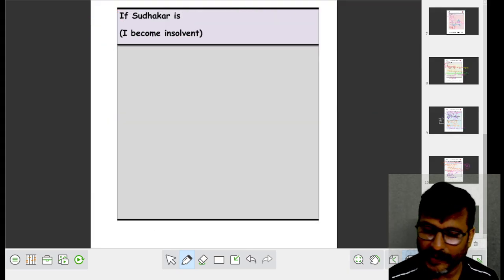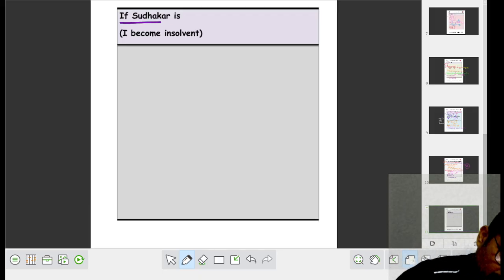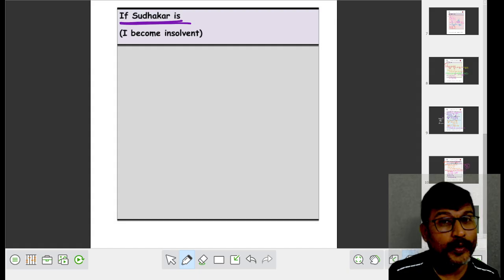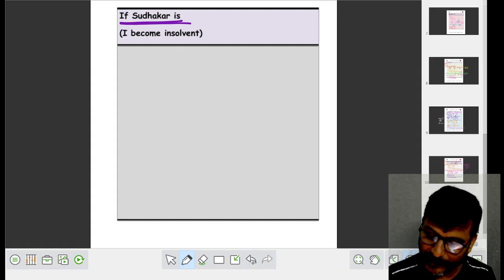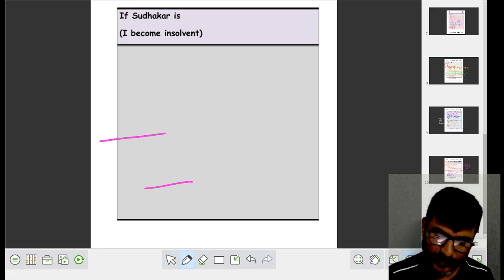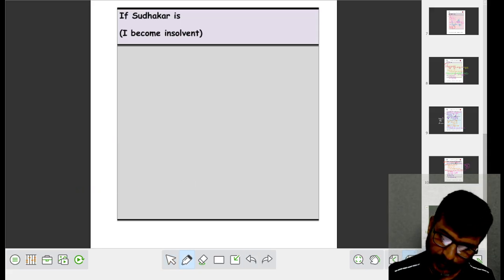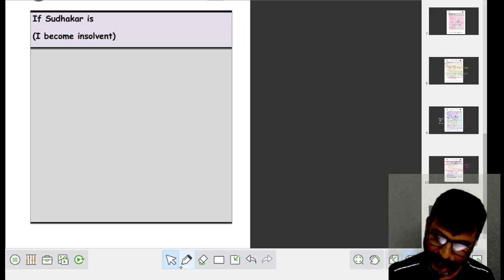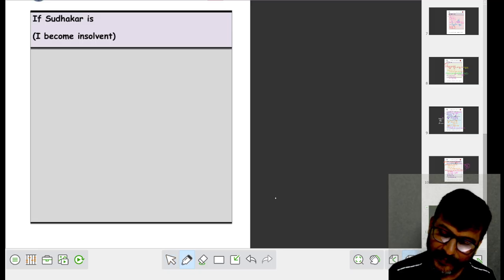Now, if Sudhakar is insolvent, who is insolvent here?